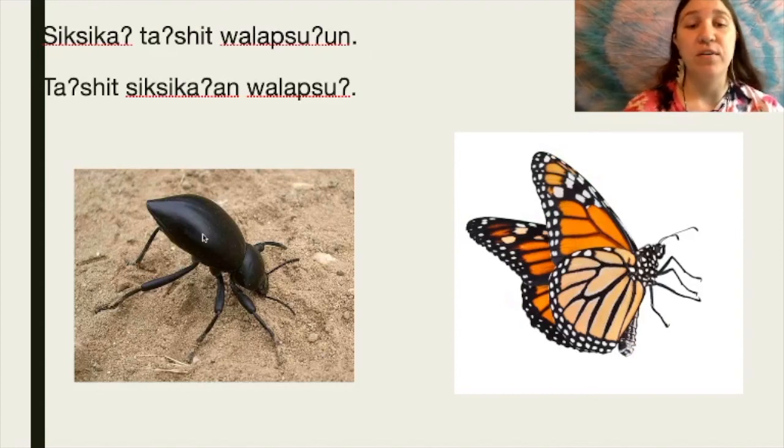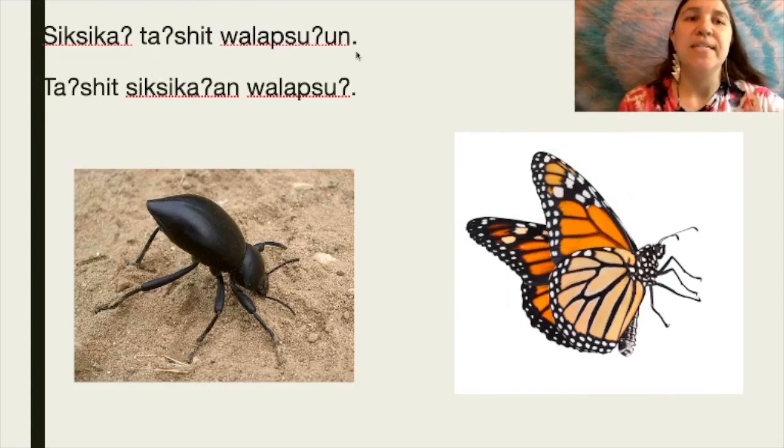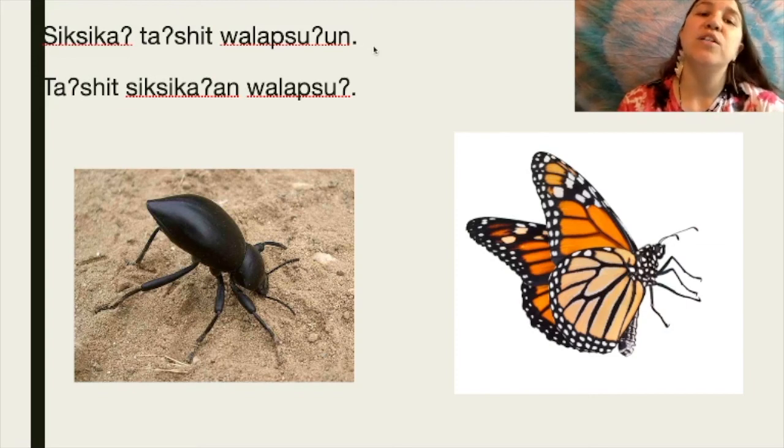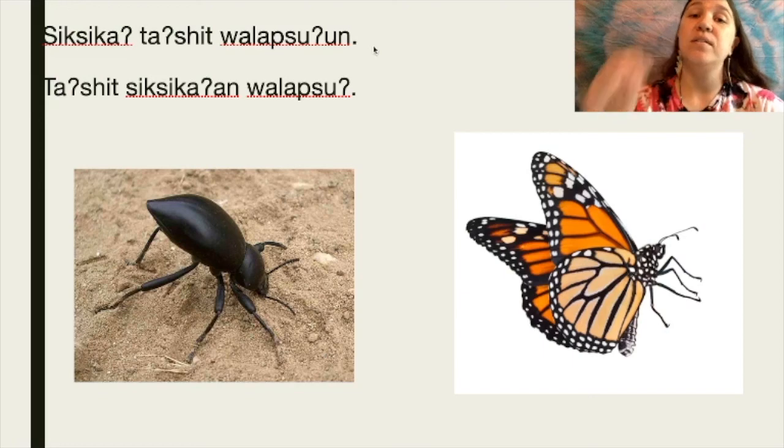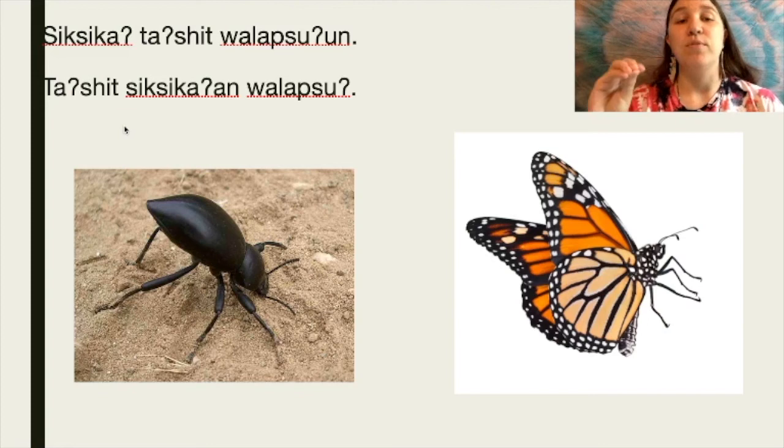So here we have our siksika and we have our walapsu. This first sentence says siksika tashit walapsu'un, and this means that stink bug saw butterfly. And I have the reverse of that right below it. Tashit siksikaan walapsu. And this means that the butterfly saw stink bug.